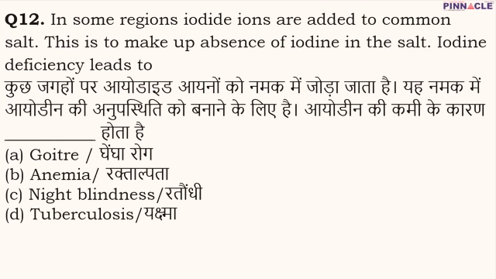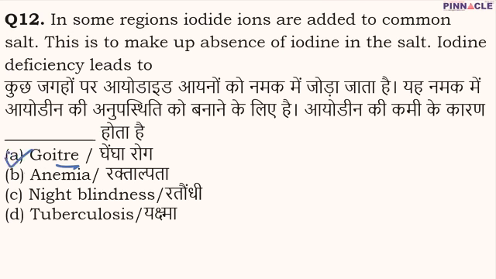What will happen if we have a deficiency of iodine in our body? A deficiency disease takes place inside our body, and the deficiency of iodine basically leads to goiter. In order to prevent this disease, we generally add iodide ions to our common salt. So A is going to be the correct option.